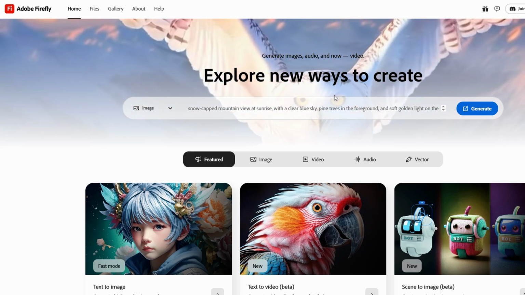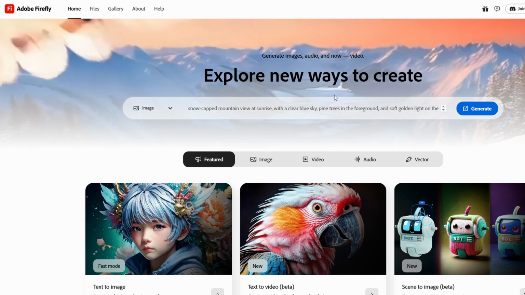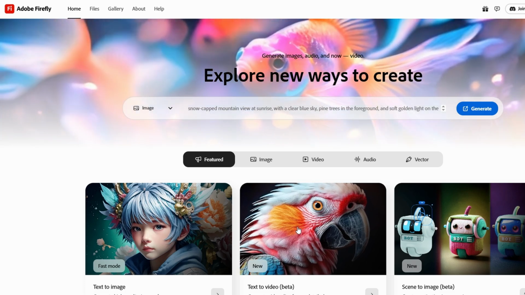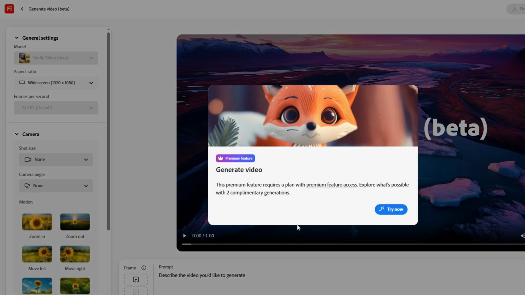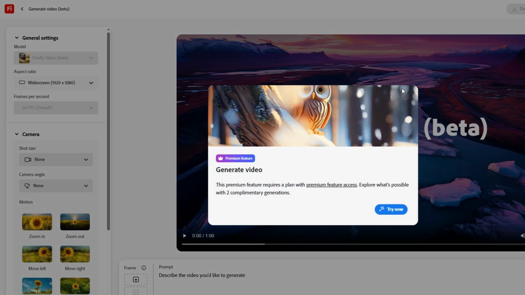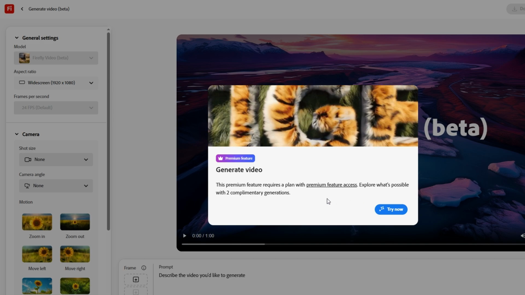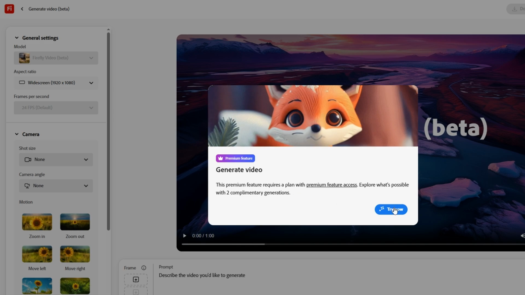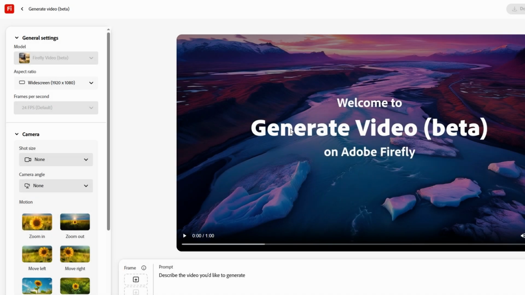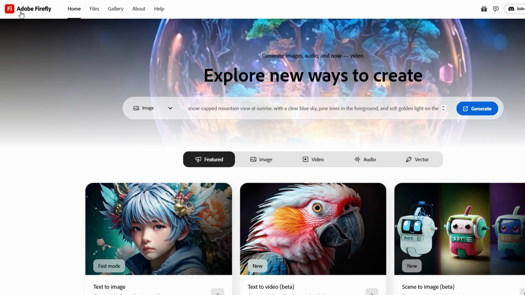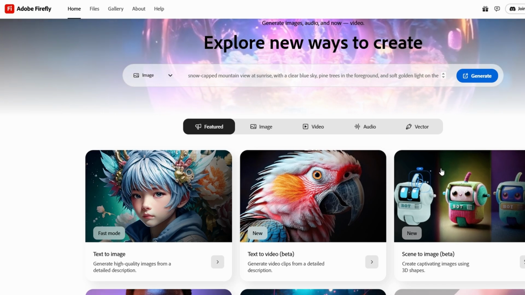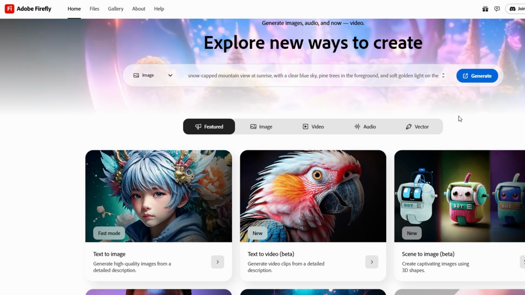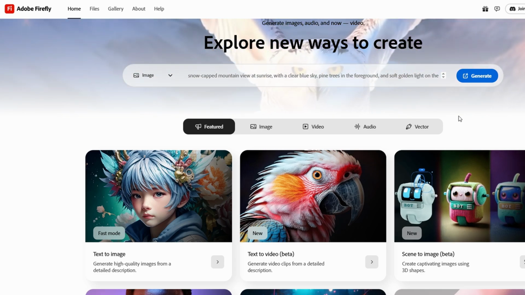For designers and digital artists, this tool is a time saver. Rather than spending a lot of time sketching and rendering, you can quickly generate an image that serves as the base for your project, and then use other Adobe tools to refine it further. This makes Firefly a perfect companion for projects that require quick turnaround times, or for anyone who wants to explore new creative ideas without getting bogged down by the technical aspects of design.